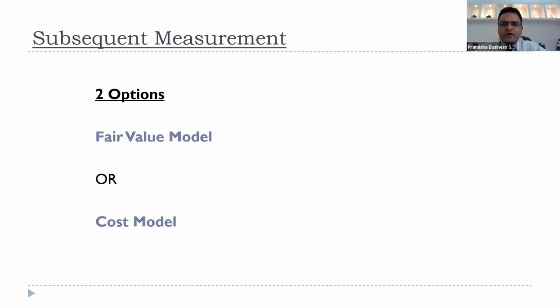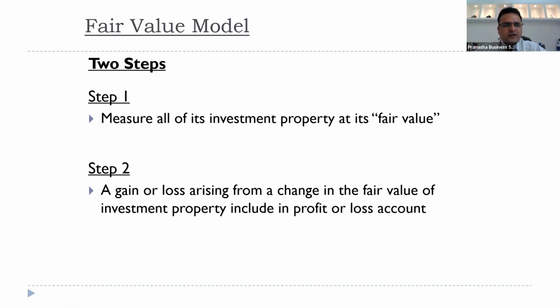Two options: fair value model, cost model. If we're using the fair value model, we need to measure all the investment properties at fair value. We cannot say that we are using 5 properties at fair value, 5 properties at cost. If your policy is to use the fair value model, you need to apply that policy to all the investment properties you're holding. The gain or loss arising at the end of each year will be charged to P&L or credited to P&L.